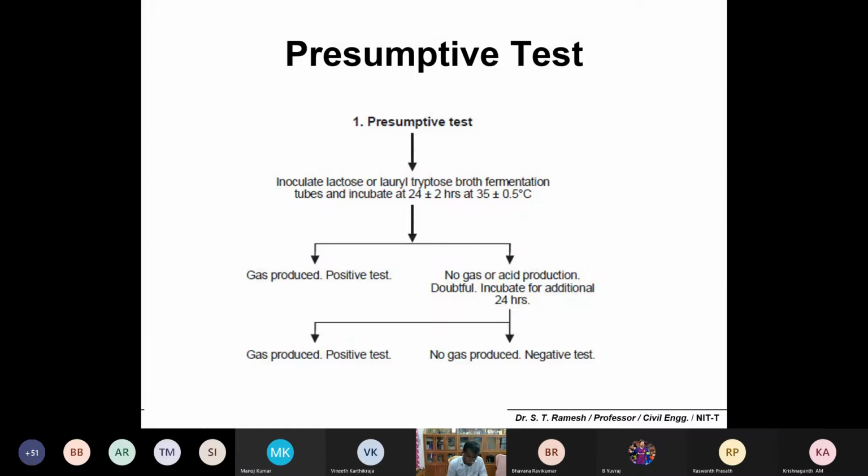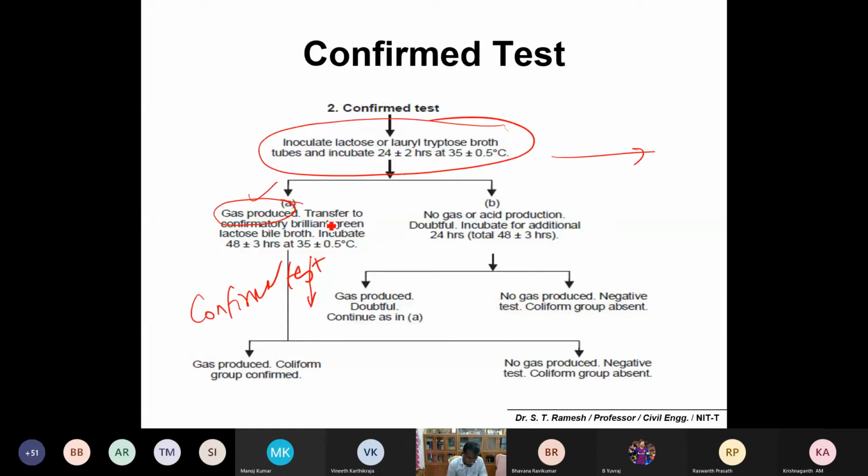Is it fine? What you do is just transfer the sample from the gas production tube. Transfer the sample, and now you change the inoculum, that is brilliant green lactose bile broth. So please make a note on brilliant green lactose bile broth.